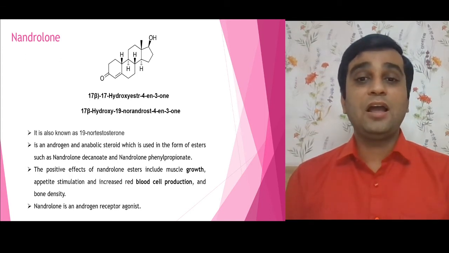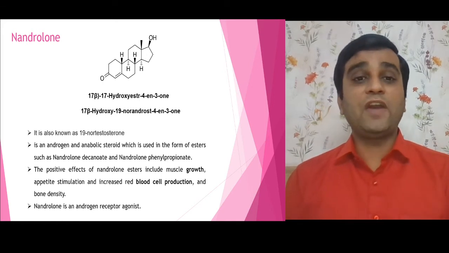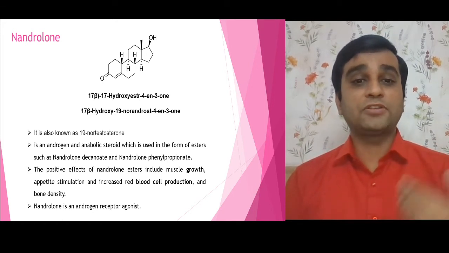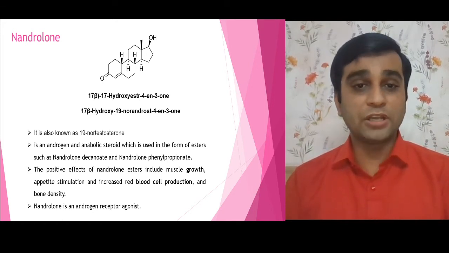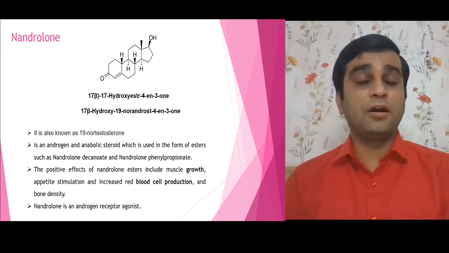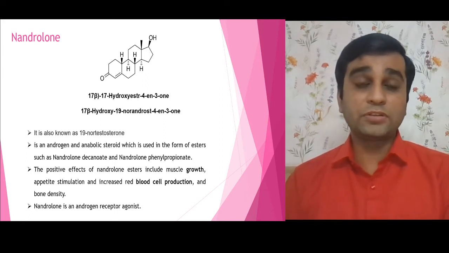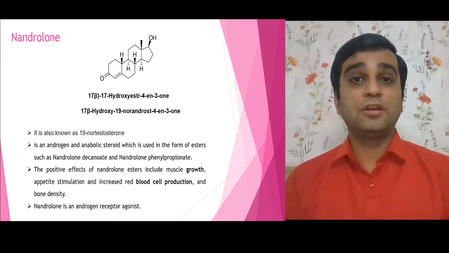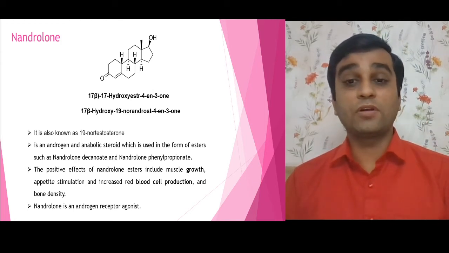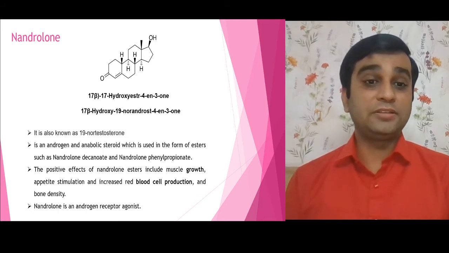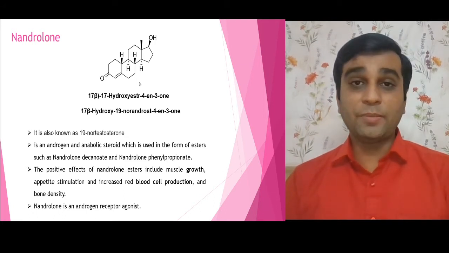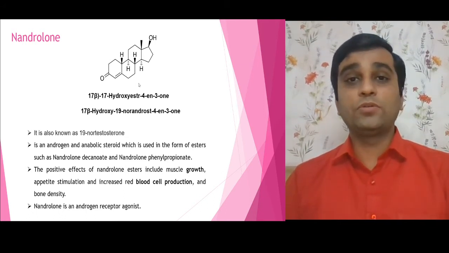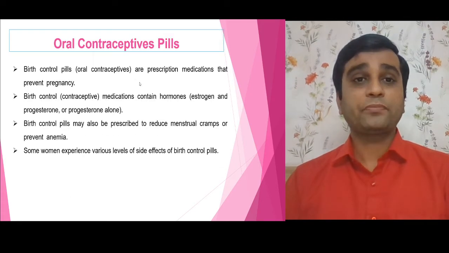Instead of that, there is a hydrogen. The positive effects include muscle growth, appetite stimulation, and increased red blood cell production, of course. And that is why many times certain sports persons use nandrolone, because it increases muscle growth. This is very important. Mechanism aspect, if I say, it is an androgen receptor agonist.